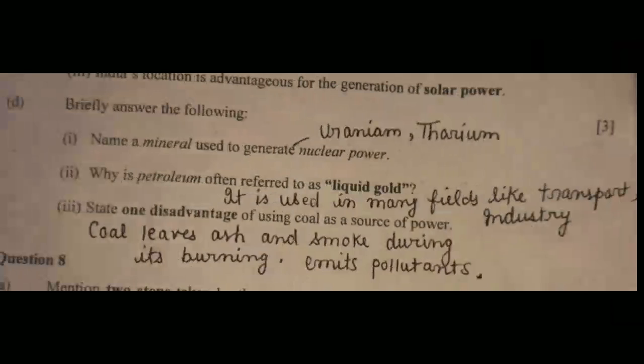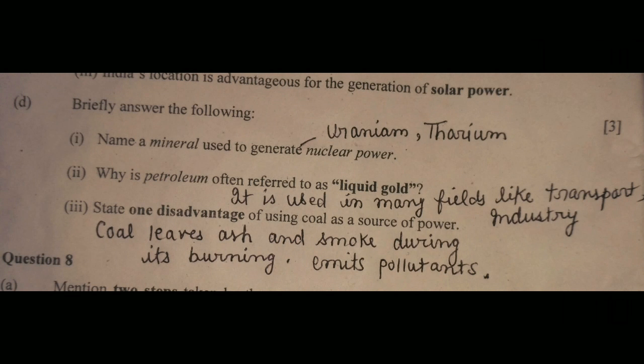Next are the two minerals which are used in nuclear power: uranium and thorium. Next, why is petroleum often referred to as liquid gold? It is used in many fields like the transport sector and industrial sector, and for generating electricity. Okay, without it, you can say the economy cannot be developed.